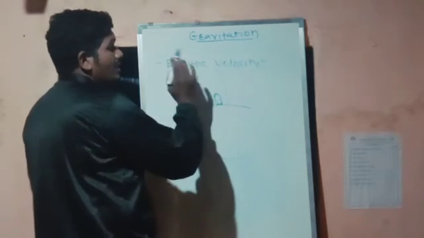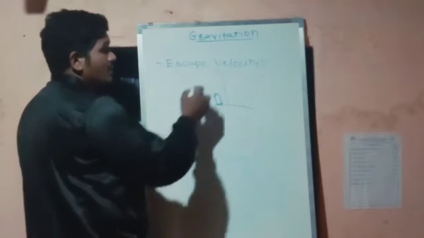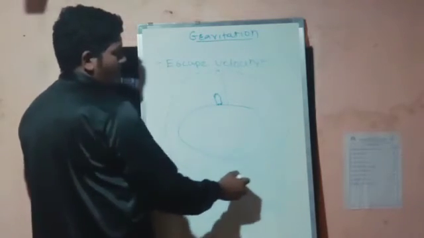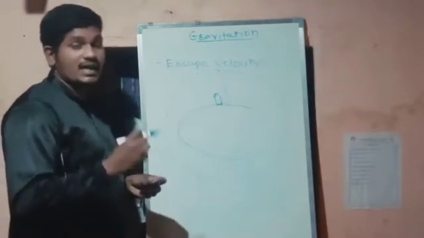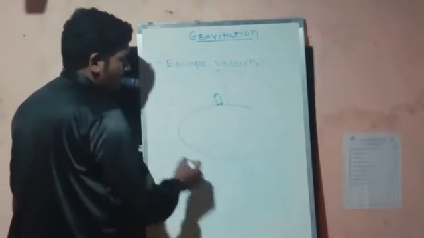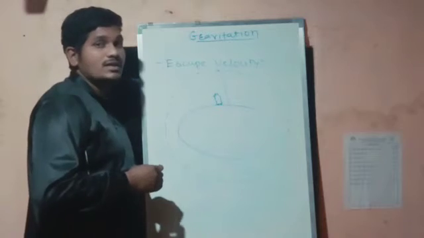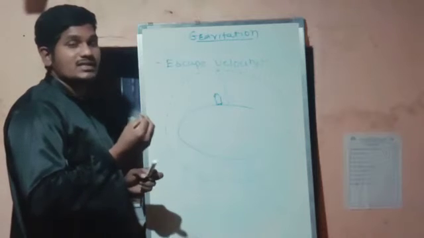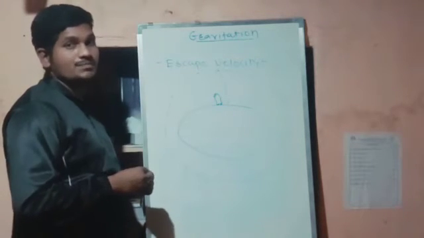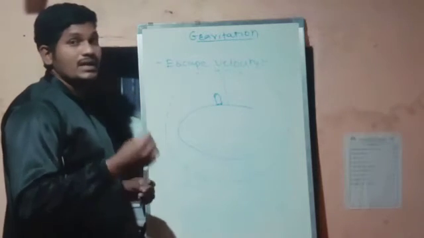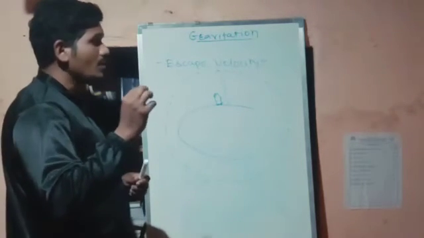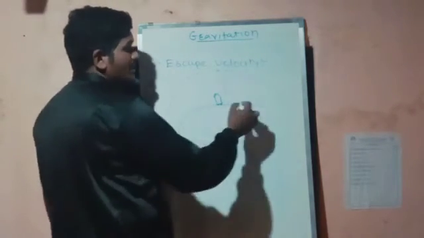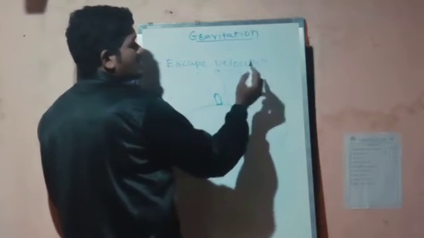And when it reaches 40,000 kilometer, this will be its orbit. This will be the orbit in which the satellite I want to send will be revolving, up to where the satellite will be able to feel the Earth's gravitational acceleration or the Earth's gravitational force. Now, what will happen if I want to send the satellite at the height of 40,000 kilometer? But what will happen if it crosses this distance?